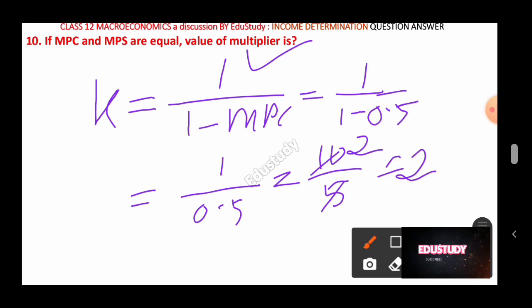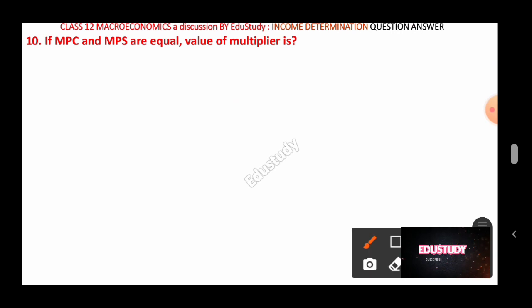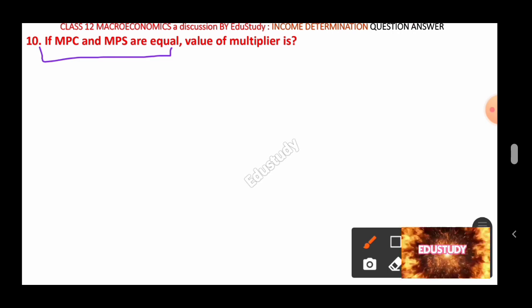Keep this in mind. I think this question can be asked another way also: if MPC and MPS are equal, what will be the value of MPC, or what will be the value of MPS? To test your knowledge of the concept, this question can be asked in this way.